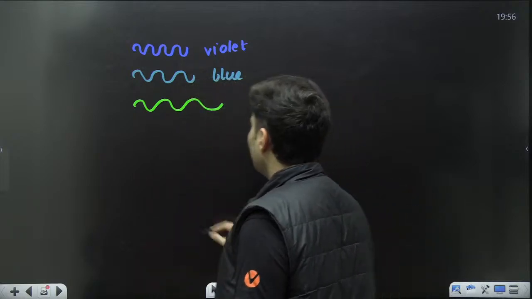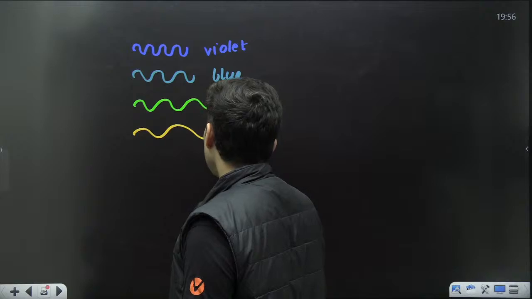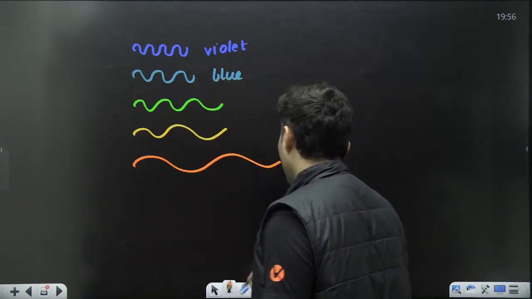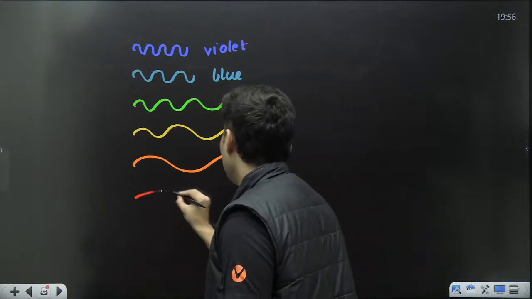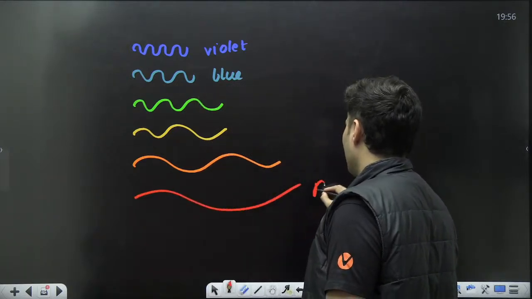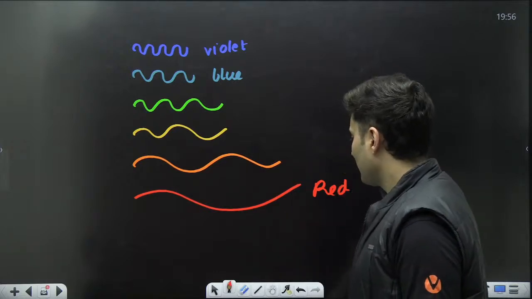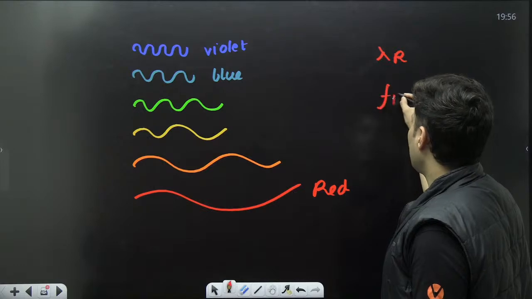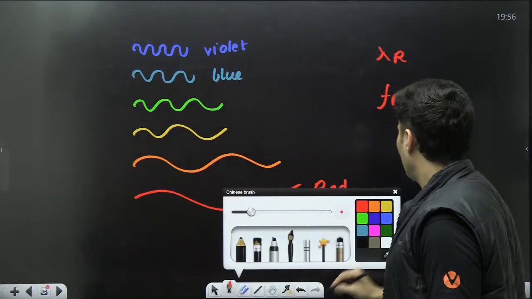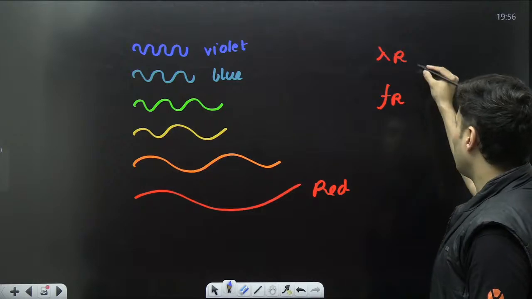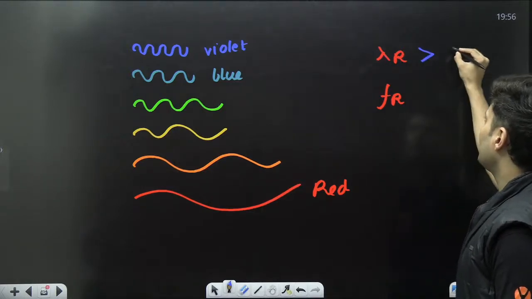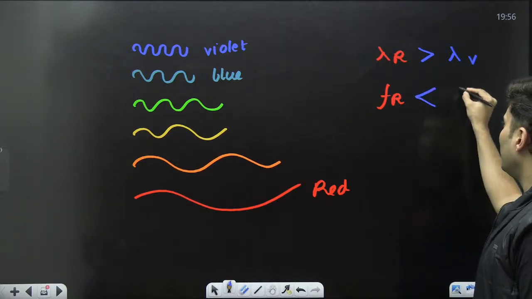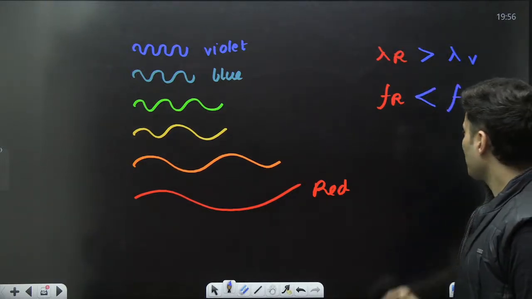Then when you go to yellow, even longer, and then orange, even longer, and then red, even longer. That's how the wavelength changes. So red, wavelength of red, frequency of red, if you compare with that of blue or violets, wavelength of red is larger than the wavelength of violet, but frequency wise this is smaller than the frequency of violet.